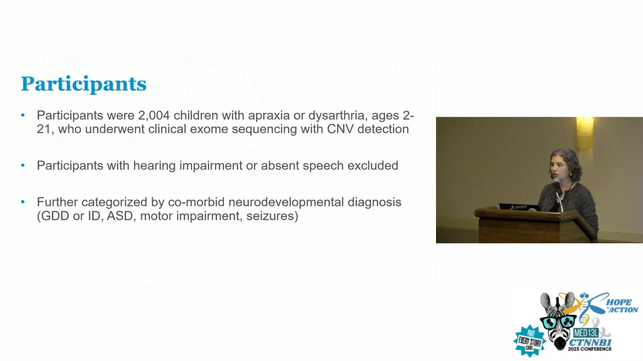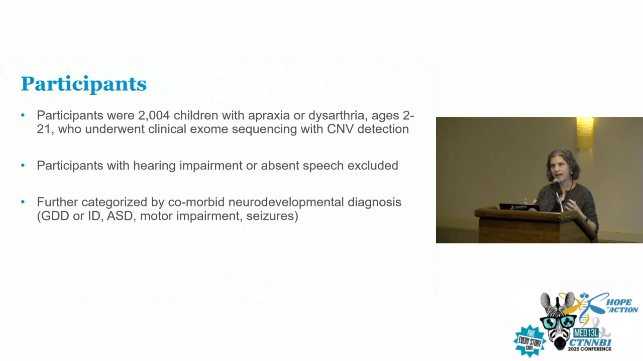And then they underwent clinical exome sequencing and CNV, or copy number variant, detection. So this was actually a sample from GeneDx, which is a large clinical genetic testing company, and we were able to share data with them. We did exclude participants who either had a hearing impairment or were described as having absent speech, as this would preclude a solid diagnosis of an MSD. And then we were further able to pull out some broad phenotypic information to say whether or not they fit into one of these neurodevelopmental categories, so either global delays or intellectual disability, autism, motor impairment, or seizures.